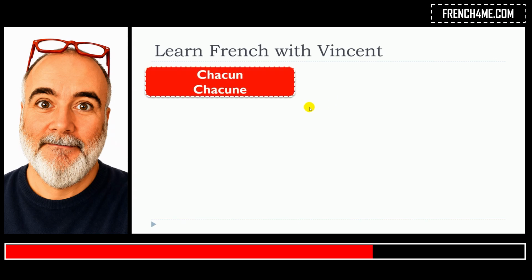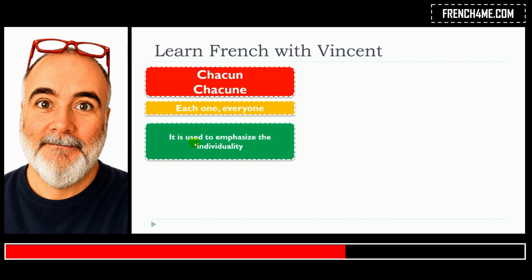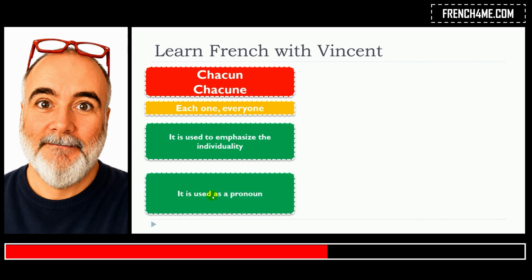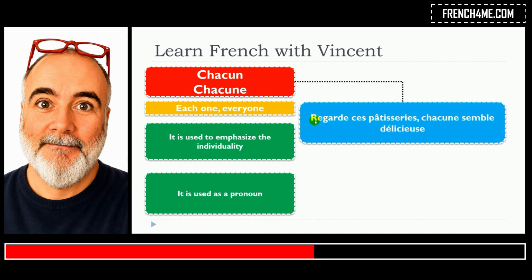So this lesson is about chacun and chacune. And they mean each one, everyone. So it is used to emphasize the individuality. And it is used as a pronoun. So we'll see some examples.